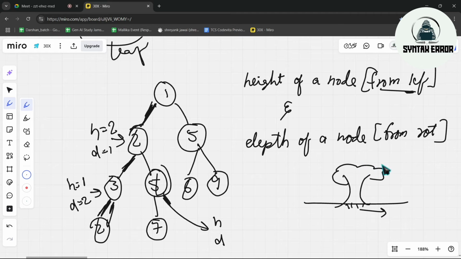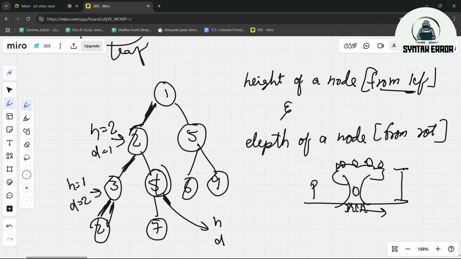Here we will have leaves, here we will have roots. So if someone tells us to measure the height of a tree, what will we measure? We will see the leaf. We will not see the root, right?